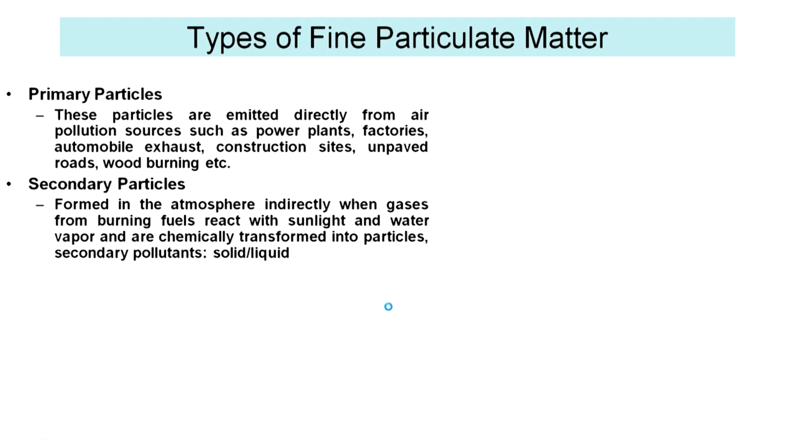So let's move on. Again, primary particles and secondary. Primary means they are emitted directly from sources, and we are talking about sources such as power plants, construction sites, and so on. Secondary particles are of considerable importance to us because they will affect our health considerably. They are formed in the atmosphere indirectly when gases from burning fuels or primary particles react with sunlight and water vapor, and after the relevant chemical reactions they are transformed into particles which we refer to as secondary pollutants. We will look at what they are later.